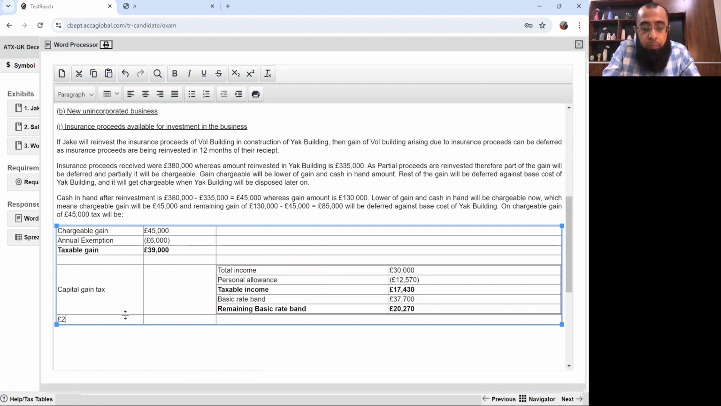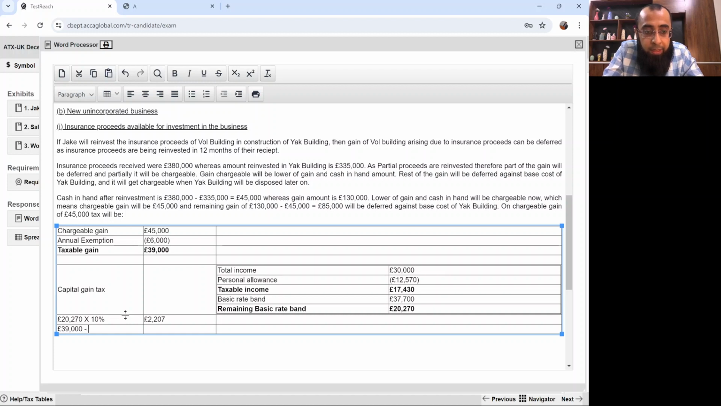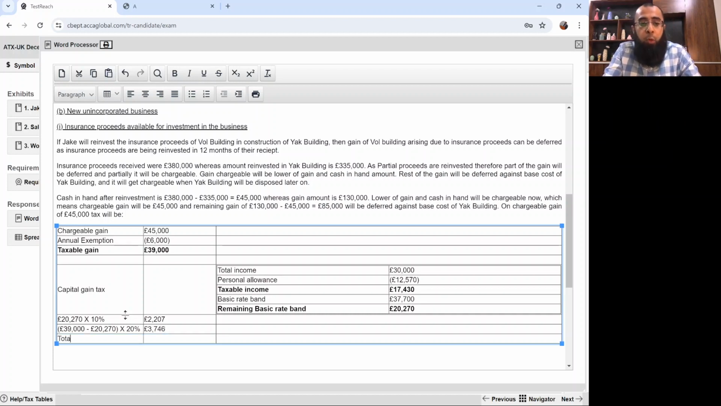On 20,270, the rate of CGT is 10% because that's in the basic rate band. So that will be 2,027, and on the remaining gain, 39,000 minus 20,270, the CGT rate is 20%. I'll repeat it again, on the remainder it's 20%. So that's 3,746 pounds.